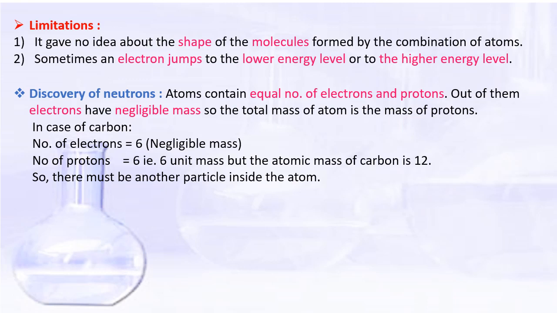But what was found? Let us see with an example. In the case of carbon, the number of electrons is equal to 6, so it has negligible mass. The number of protons is equal to 6, that means 6 unit mass. But the atomic mass of carbon is 12. It shows that there is another particle present inside the atom. That's why 12 minus 6 is equal to 6. It has a mass equal to the mass of a proton.